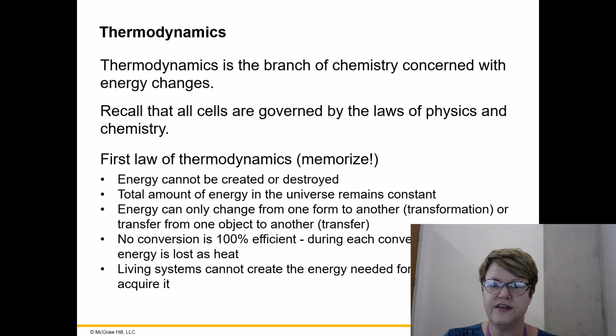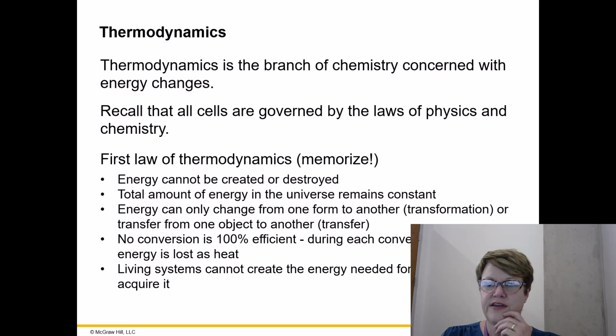So I said on this, and I'm not kidding, that you need to memorize the first law of thermodynamics. If you can't memorize it or don't want to, then that can go on your note card. But I'm going to ask you detailed questions about the first law of thermodynamics on the post quiz and on the exam. So make sure you know that one. And there's 5 bullet points. So I'm not just saying you have to know the first one, I mean all of it.